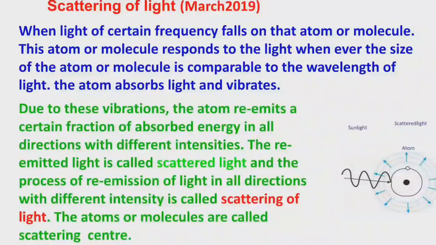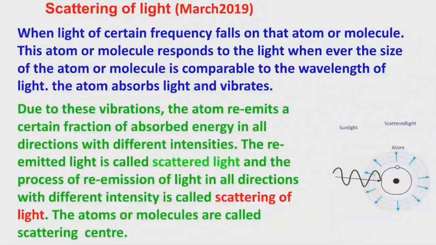Due to this vibration, the atom re-emits a certain fraction of the absorbed energy. Remember, initially the atom absorbs the light when the size of the atom is comparable to the wavelength of the light. Then it undergoes vibration. After that, it will again emit a certain fraction of the absorbed energy in all directions with different intensities. The re-emitted light is called scattered light, and the process of re-emission of light in all directions with different intensity is called scattering of the light.